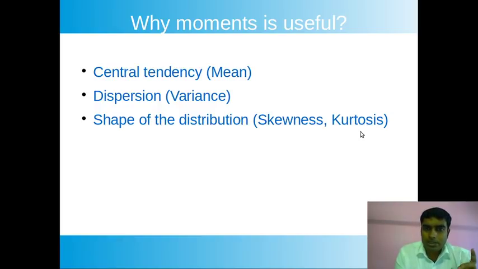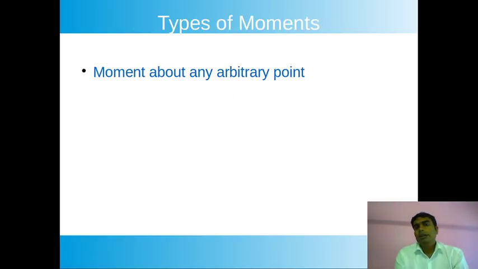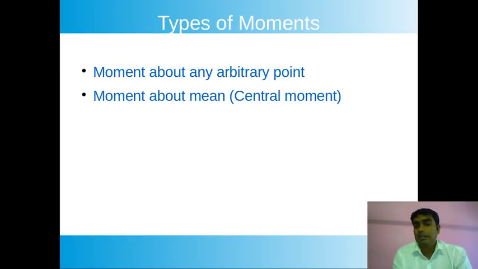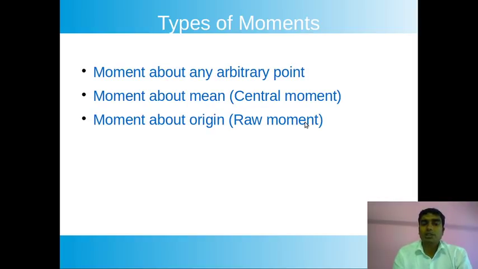Now first let me tell you what the three moments are. There are three moments in the moment chapter. First one is the moment about any arbitrary point. Next one is the moment about mean. Here mean means the arithmetic mean. Moment about the arithmetic mean is known as the central moment. Next one is the moment about origin. Origin means zero. Moment about zero is known as the raw moment. So these are the three topics under the moment.